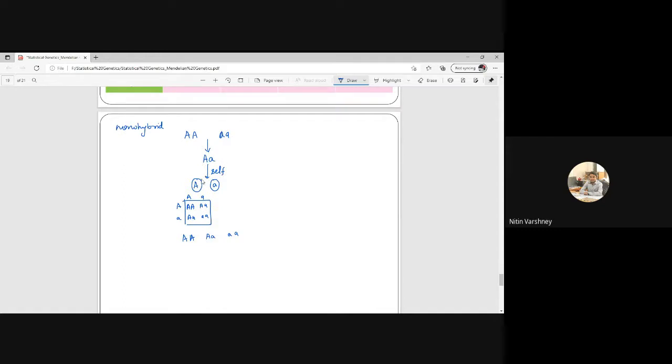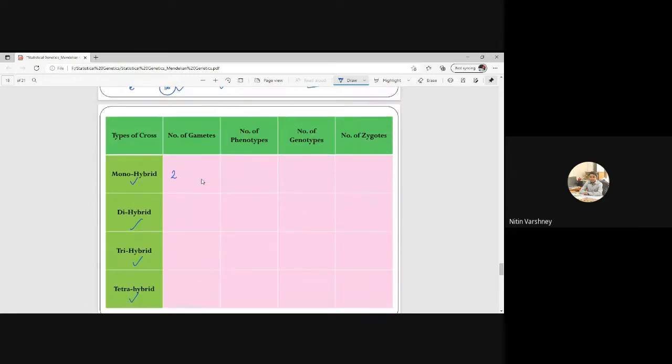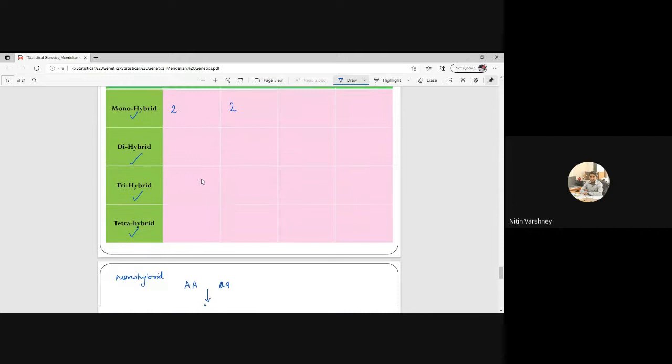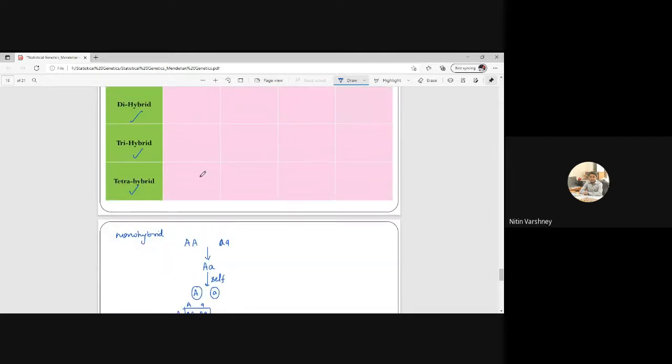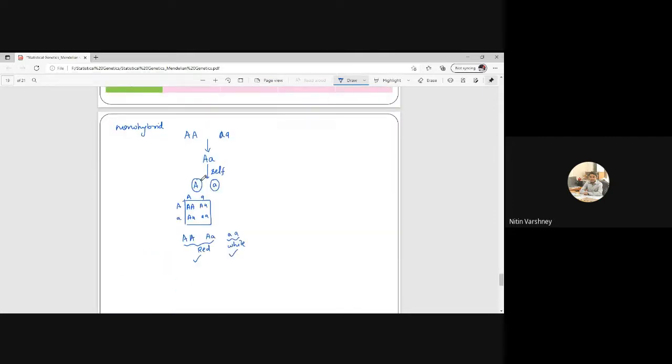So number of phenotypes. How many phenotypes are there? See, if I say this is red color, this is white color. So how many types of phenotypes are there? Two types. One is red, one is white. Okay. So this will be 2. Listen carefully because this is very important. In exam, this only comes.